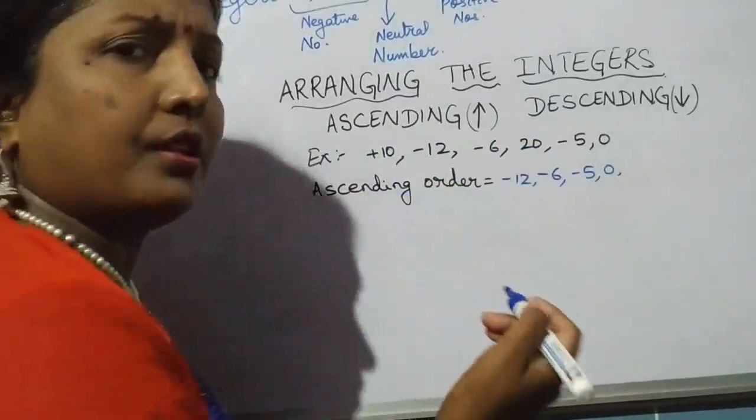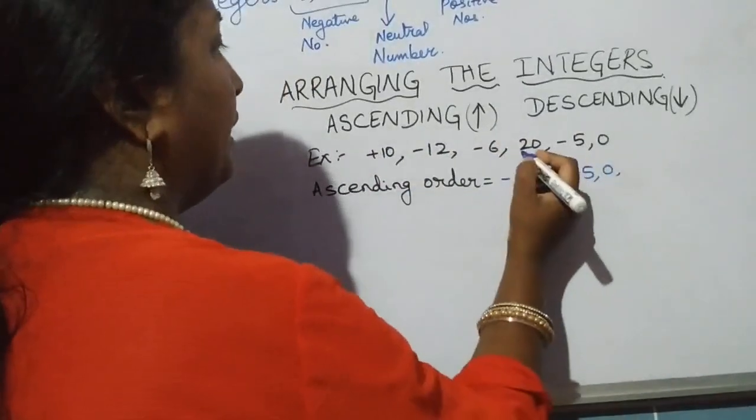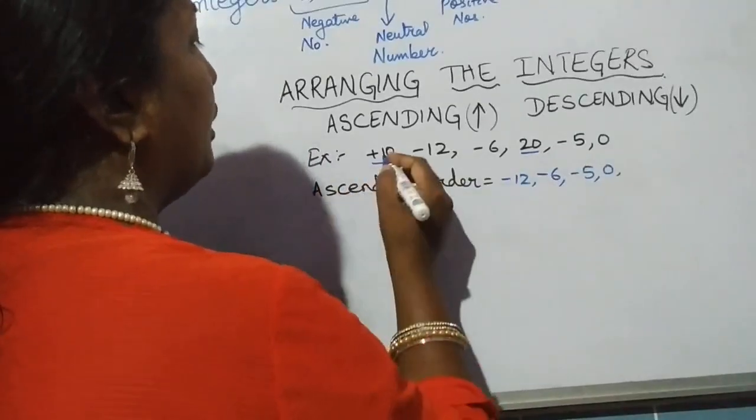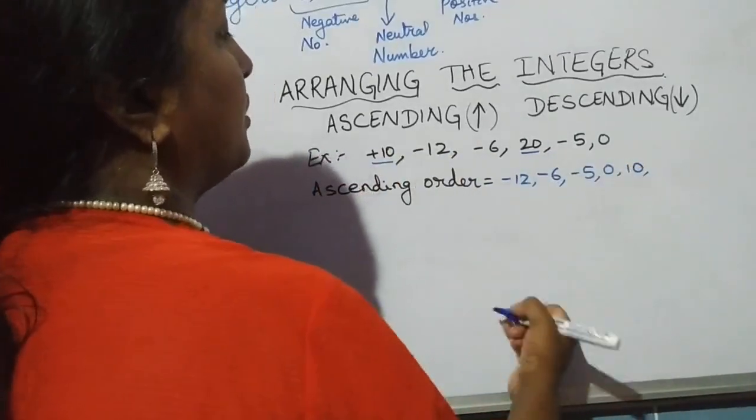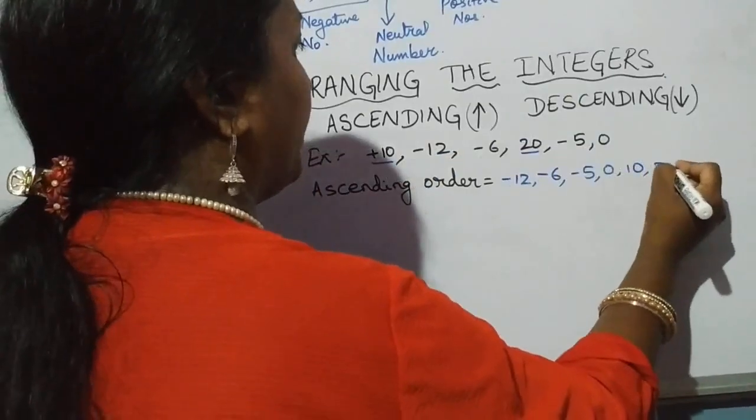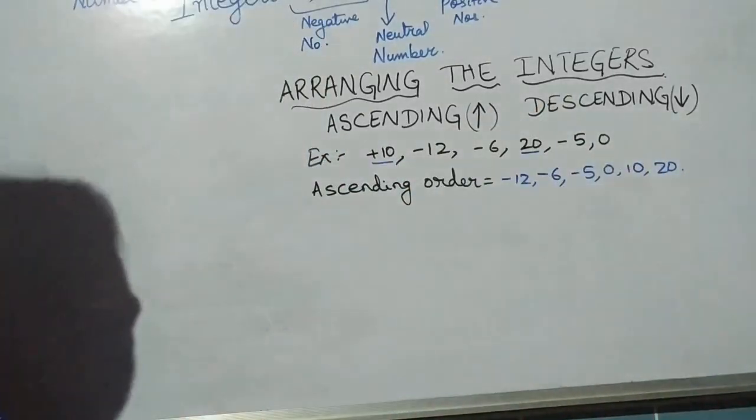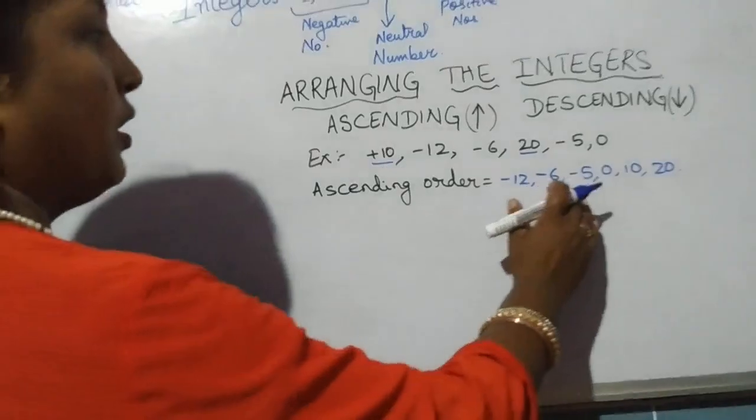See, positive integers, I don't have to say, you know it very well. These are the two positive integers here. So 10 is the smaller and the biggest is the 20. So I suppose we have done it in ascending order, smallest to bigger.